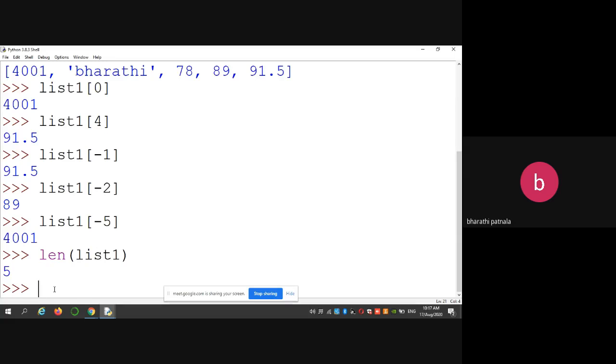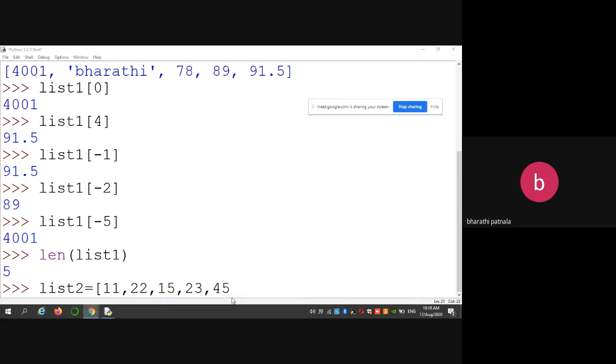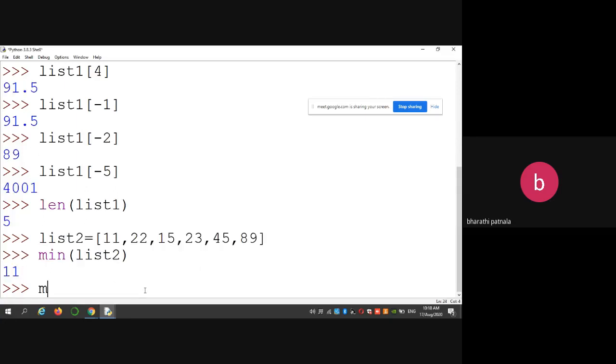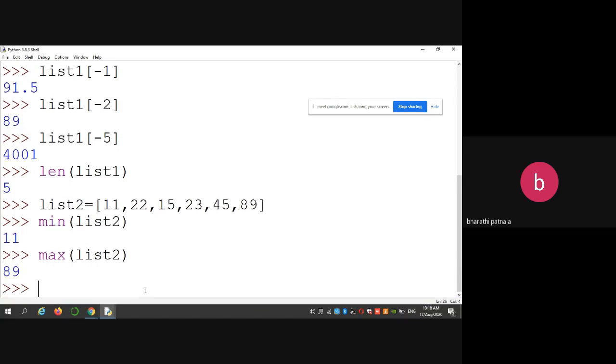Next, if you have another list, for example, I'm creating one more list with elements 11, 22, some 15, 23, 45, some 89. Now if you want to find out the minimum element and maximum element in a given list, you have to use min of list2. So what is the minimum element? It's 11. So the output is 11. What is the maximum element? It's 89. So the output is 89.